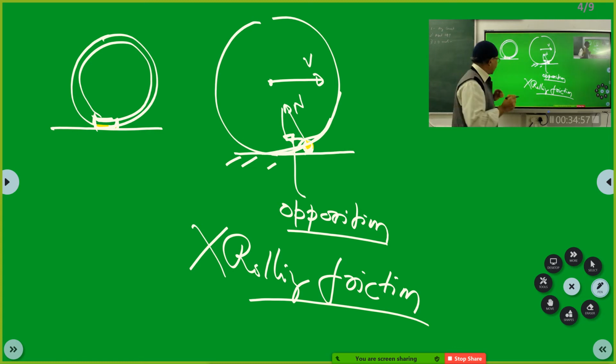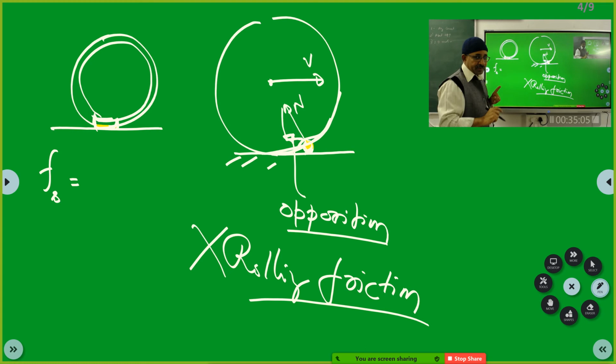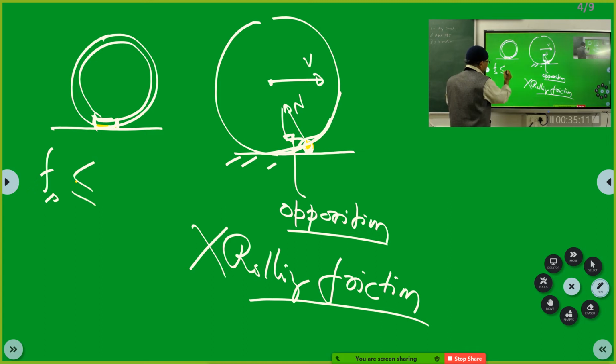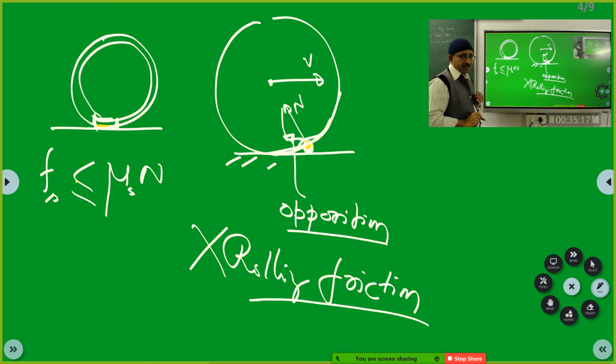Now you see static friction, that is when the body just starts moving. Static friction is less than or equal to mu into n. Got it? Now, kinetic friction.